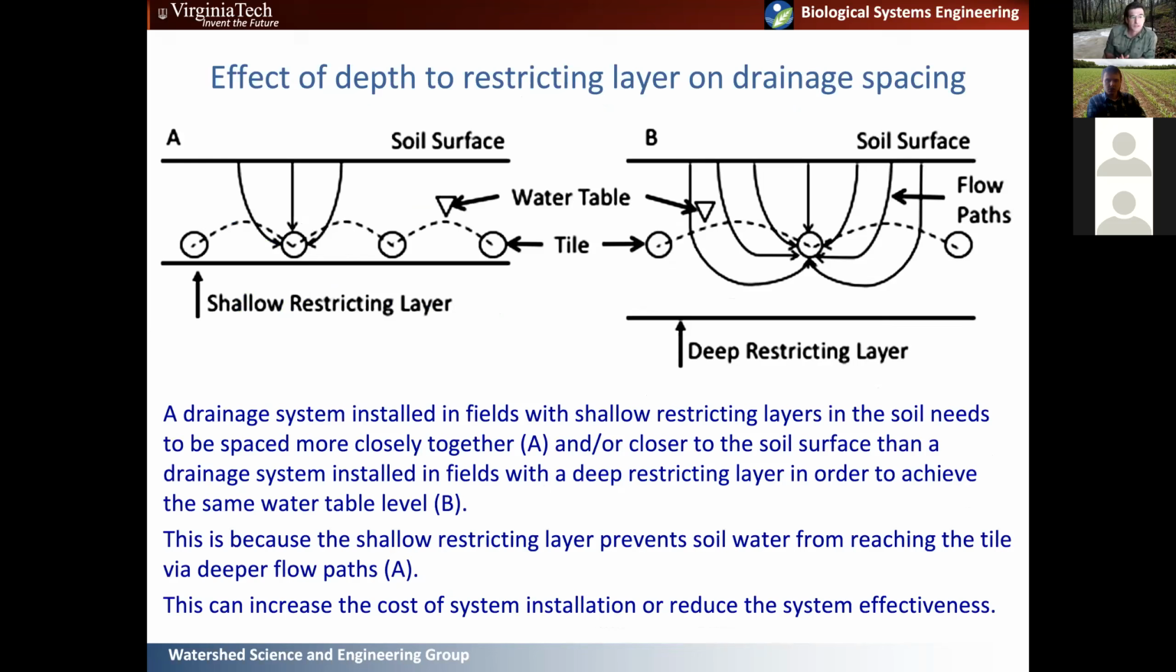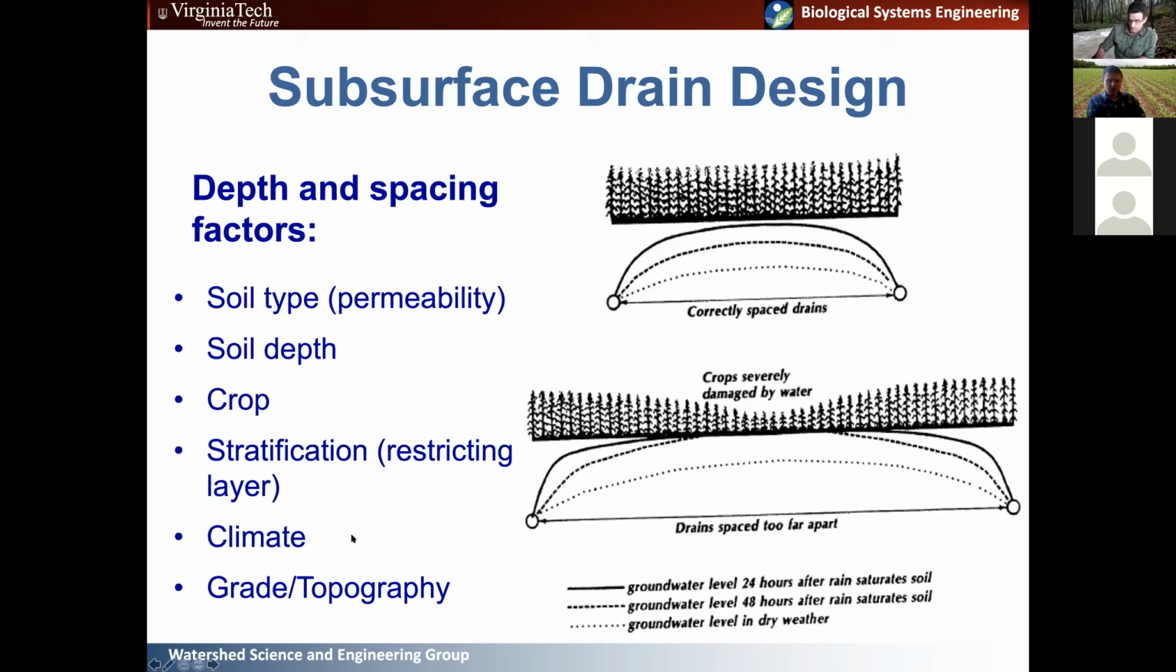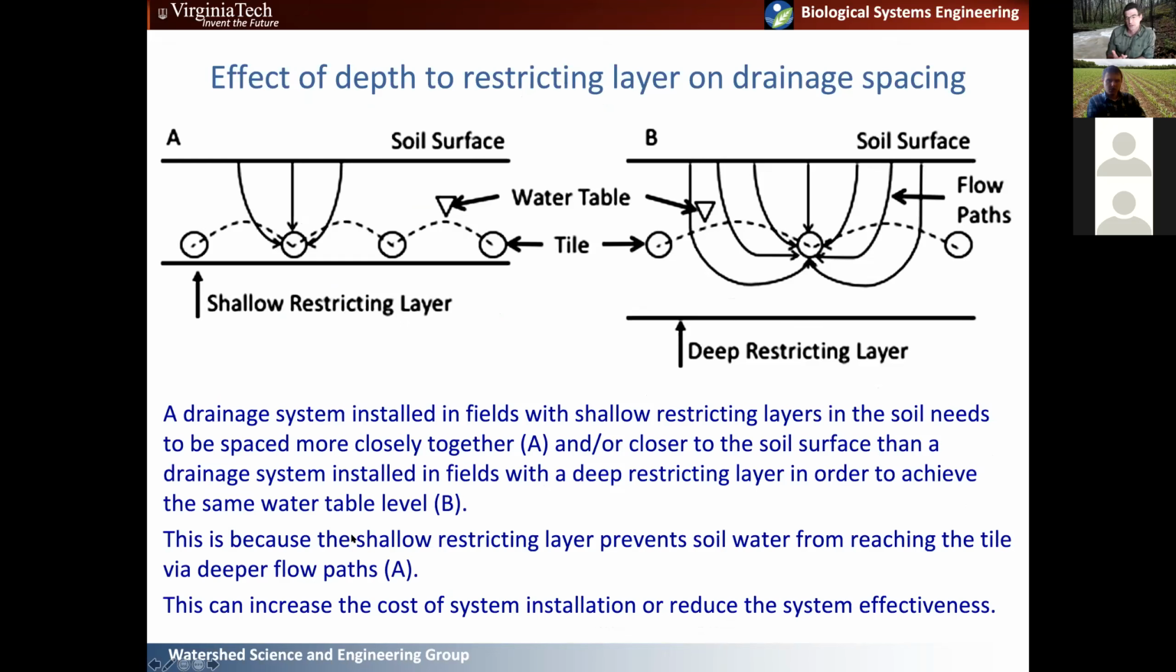And then I guess I'll show this on the side. So this is the effective depth to that restricting layer on drainage spacing. So if you have a drainage system installed in fields with a shallow restricting layer, as in the image on the right, the drains in that soil need to be spaced more closely together and or closer to the soil surface than in a system in fields with a deep restricting layer. And this is really because that shallow layer that water can't move through essentially prevents soil water from reaching that tile via flow paths that are deeper in the soil.